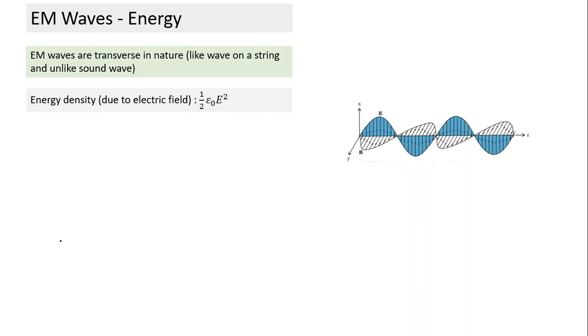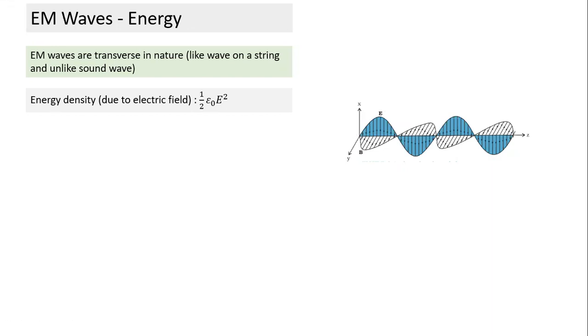From the previous equation, we understood velocity, direction, E, B, and amplitudes. And we also said that when there is an electric field, there is energy also. We said the electric field travels, and whenever there is a wave, energy also travels. In the case of a string also, if you oscillate it, different parts of the string acquire energy. Similarly, though the oscillation is happening at one place, the charge is getting oscillated at one place. So just think of it.